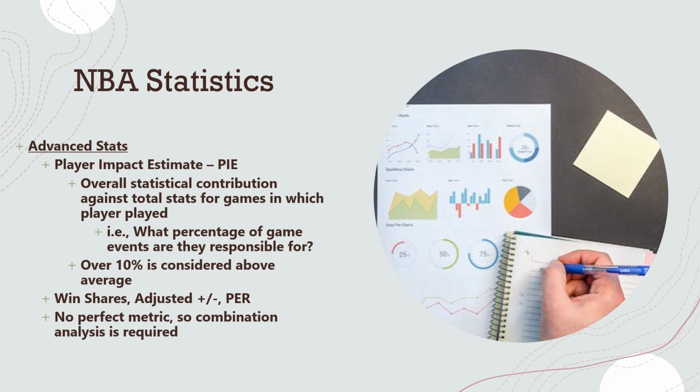And so one of those is the player impact estimate. This is the overall statistical contribution for all events occurring within the game that that player had if they played in that game. And so it's a way to measure their impact in that game, and anything over 10% is considered excellent. There's also win shares, adjusted plus-minus, and PER as far as some other advanced statistics.